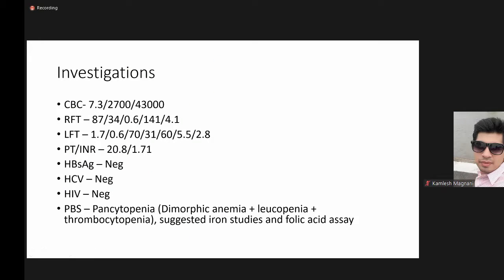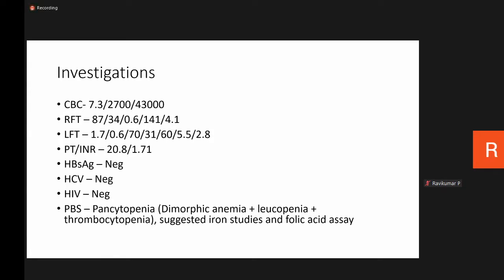So his investigations were: he had pancytopenia, there was no renal failure, and his blood sugar was normal. On LFT, AST and ALT were deranged, 70 and 31, and his albumin was low, 2.8. PT INR was deranged, 20.8 and 1.71. Viral markers were negative, and his peripheral blood smear suggested pancytopenia, and iron studies and folic acid assay were suggested.